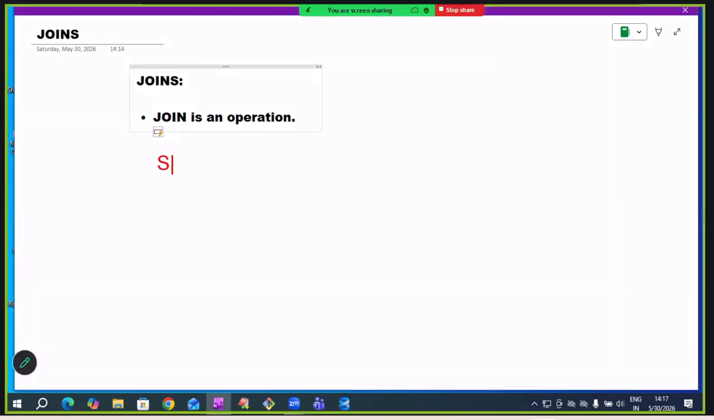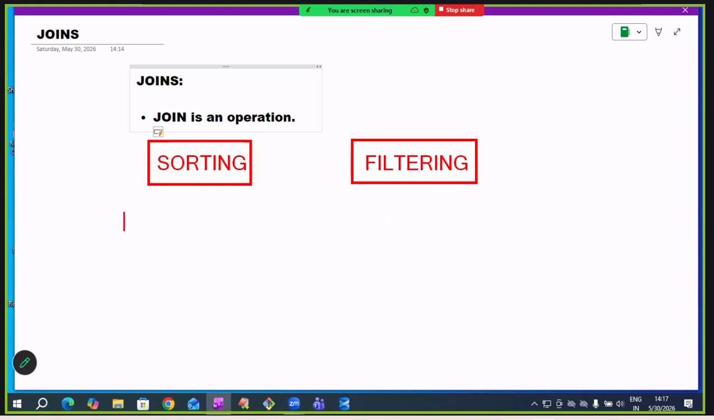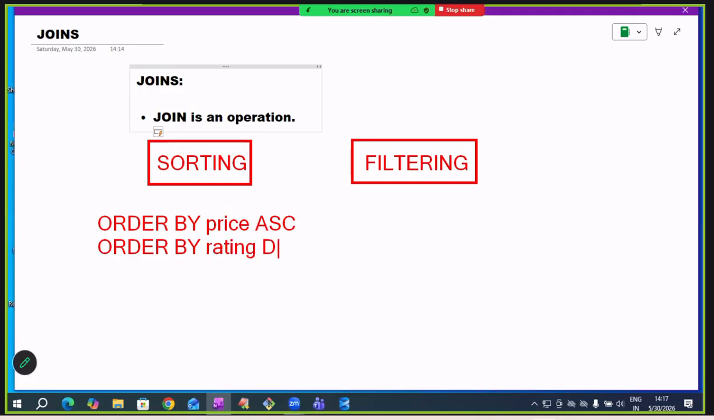Just like sorting is an operation, filtering is an operation. You already know this. To perform sorting, we use the ORDER BY clause. To perform filtering, we use the WHERE clause. ORDER BY price ascending, ORDER BY rating descending. So what is sorting? Sorting is an operation. In the sorting operation, it is arranging records in ascending or descending order.